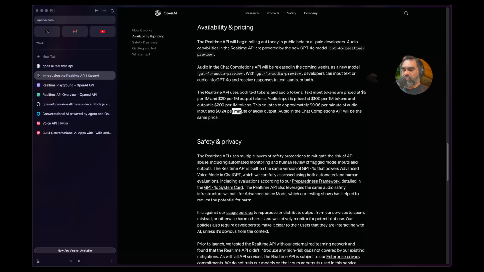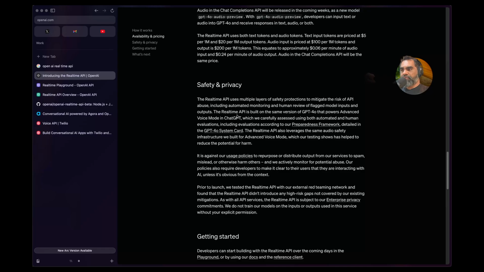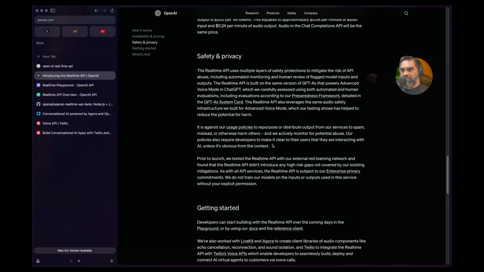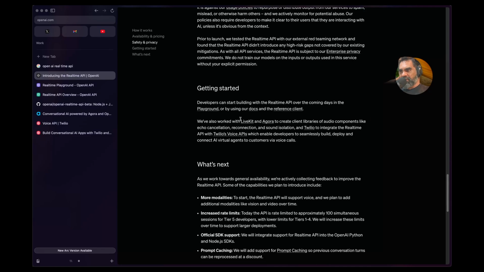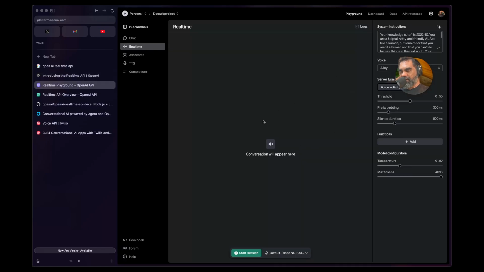There might also be rate limiting and stuff like that. Even if you take the upper limit, that's like $2.40 for a 10-minute call talking to the model. It is expensive. Further down in the document, they do say that it will get cheaper as they work on it. Clicking on the playground will take you to this playground, and then it will ask for access to the microphone.